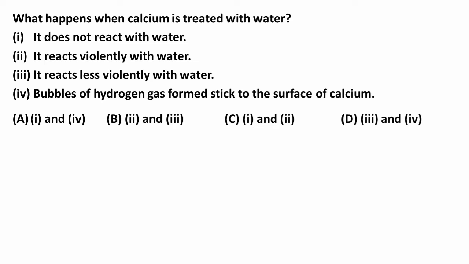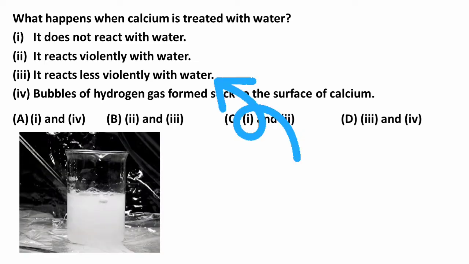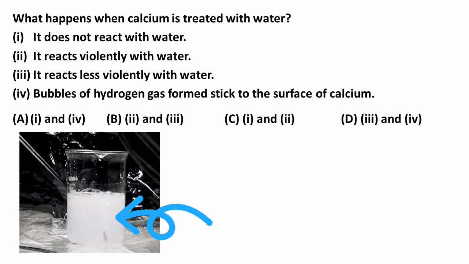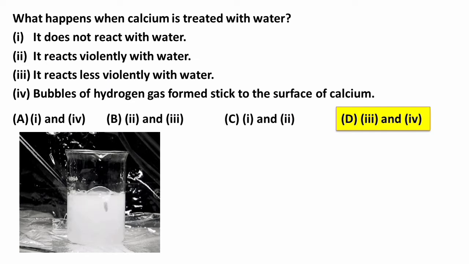In the previous question itself, we had understood that calcium reacts less violently with water. Also, we know that when calcium reacts with water, the metal is taken to the surface of water as bubbles of hydrogen gas formed stick to the surface of calcium. So the correct option for this question is option D, 3 and 4.